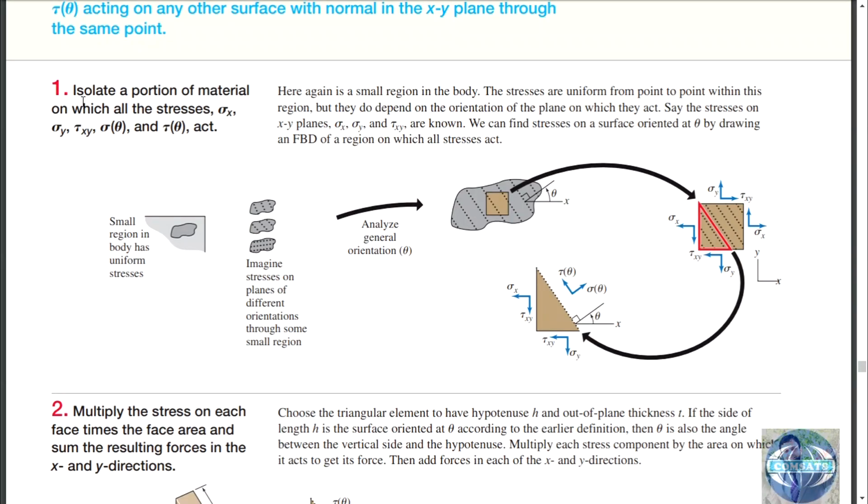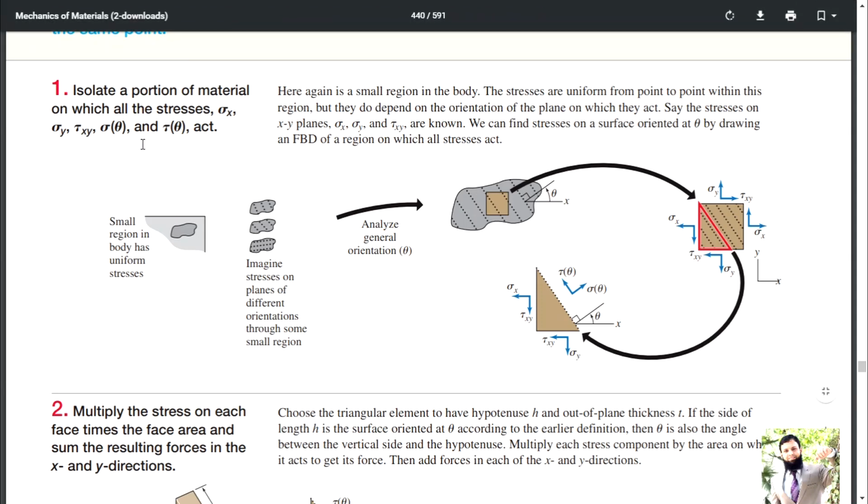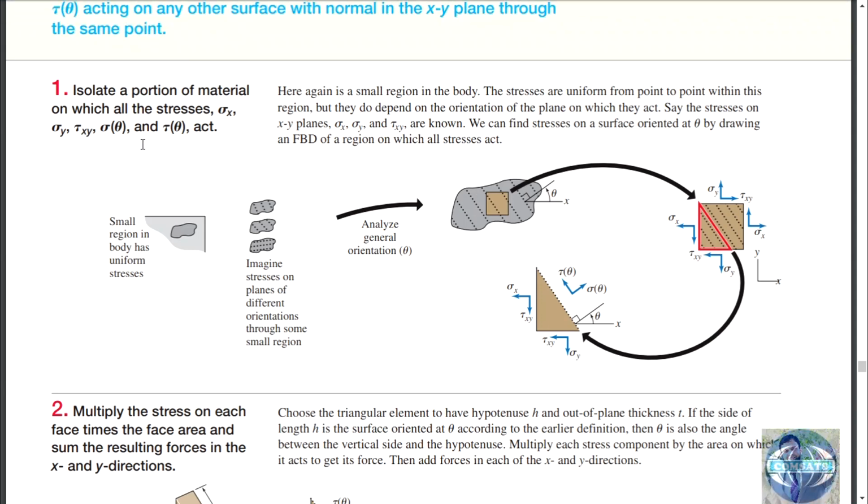What we will be doing is this. First, we isolate a portion of material on which all the stresses act: axial stresses in x direction, axial stresses in y direction, shear stresses in the xy plane, and stresses along some theta. We will isolate an element.